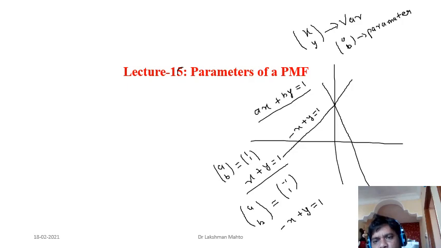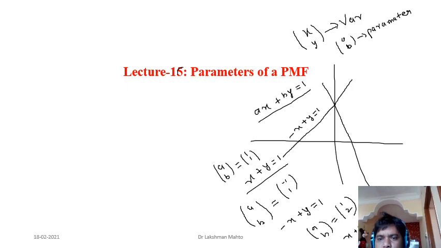You are getting a different line. You are changing the parameter, a different line you are getting. If someone is willing to take another set of values, like a equal to 1 and b equal to 2, then from that perspective, what line will you get? You will get x plus 2y equal to 1.